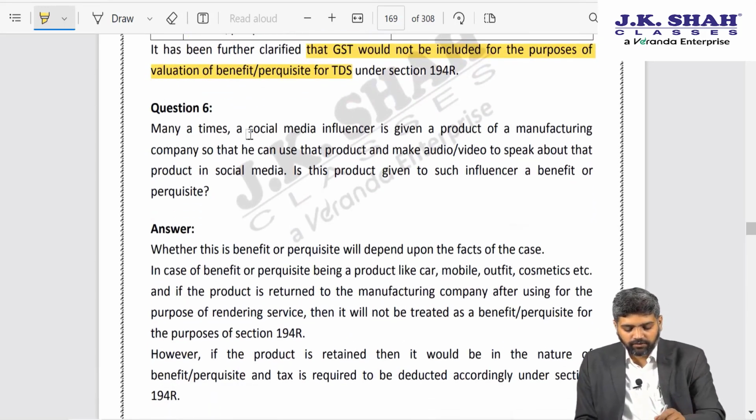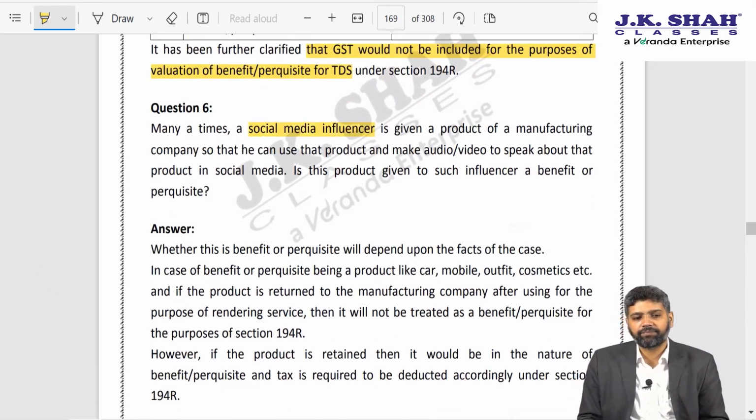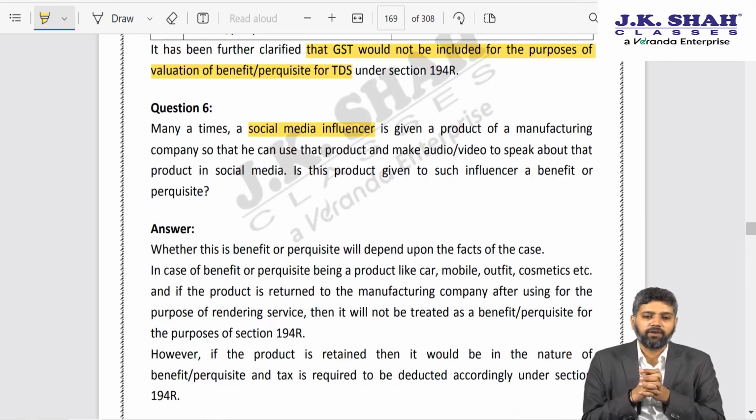Next is social media influencer. I will read the question. It says, many a times a social media influencer is given a product of a manufacturing company so that he can use that product and make audio video to speak about that product in social media. Is this product given to such influencer a benefit or perquisite? You may have seen this on social media.